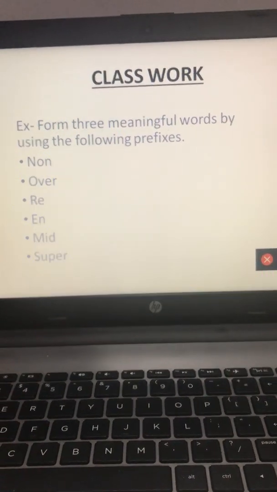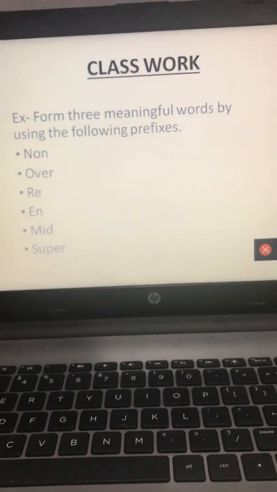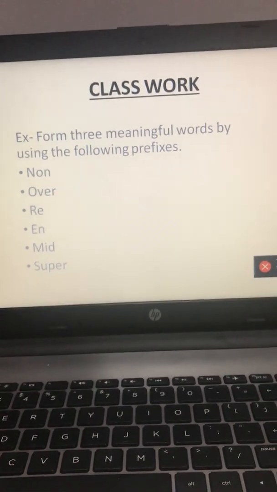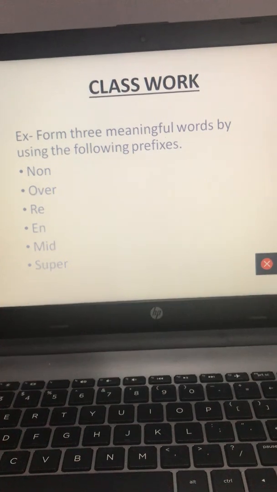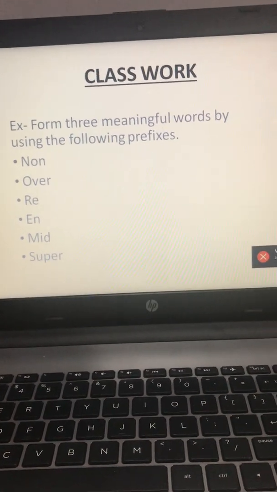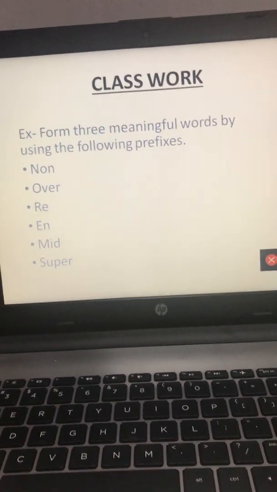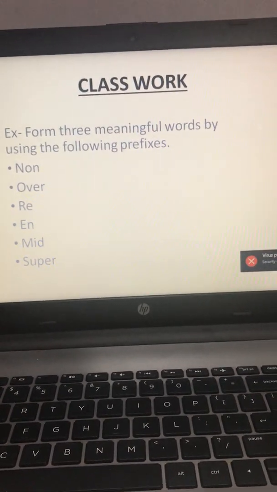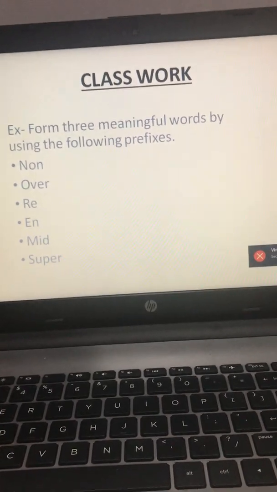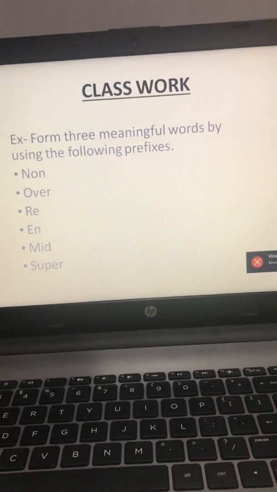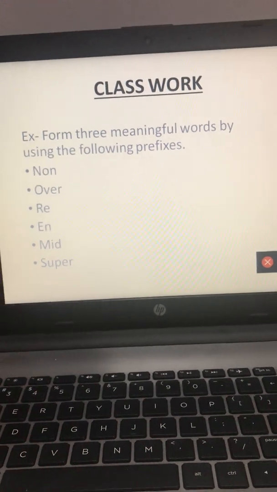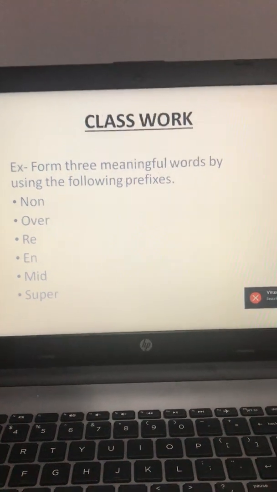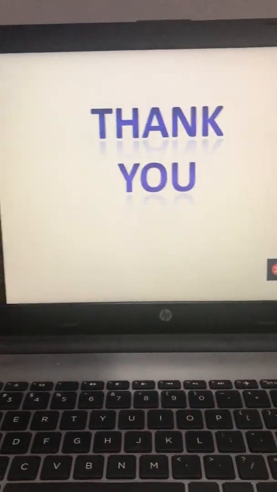So this was your revision class for prefixes. We have understood that prefixes are group of letters that are added in the beginning to form a new word. We have one root word. We add some group of letters in the beginning of a root word to form a new, meaningful word. The letters that are added in the beginning are known as prefixes. Okay, so you have to do this classwork in your notebook. Thank you.